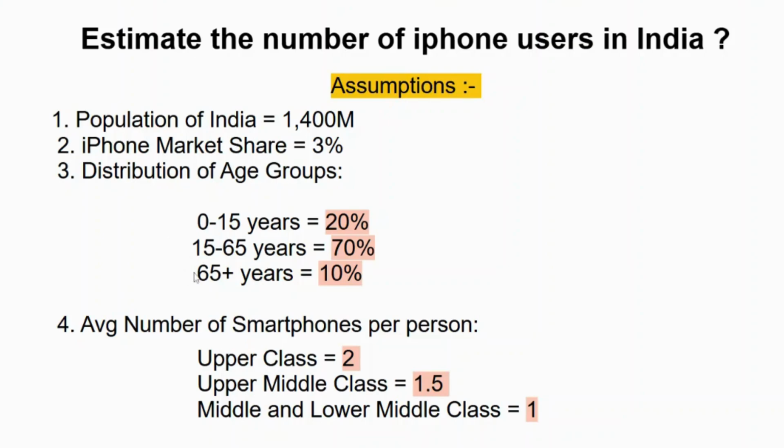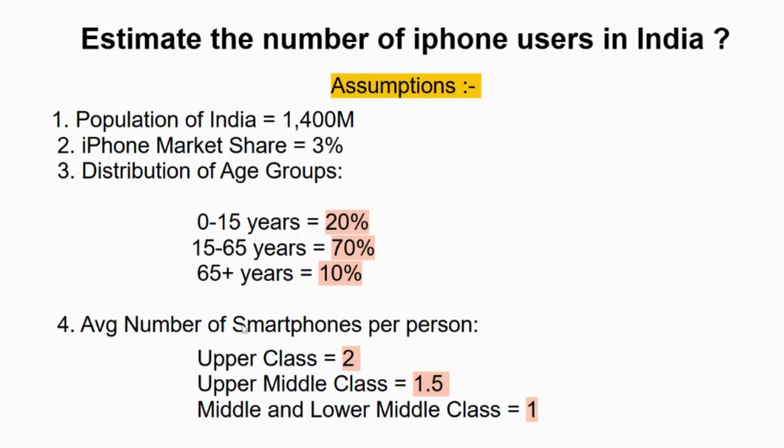So let's assume we have categorized the ages into three categories: 0 to 15, 15 to 65, and 65 and above. Let's assume the major portion is in the 15 to 65 years, where we can see college students and adults, youth, as well as working professionals, who would largely contribute to it. Let's assume it around 70%. People who are 65 plus, let's assume it around 10%, and 0 to 15, with kids and pre-teenagers, comes up to around 20%.